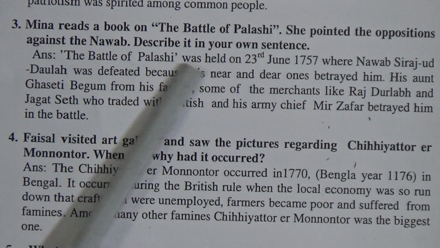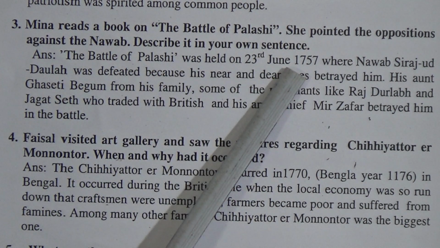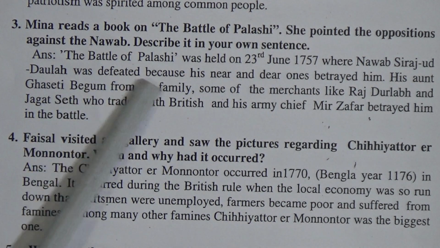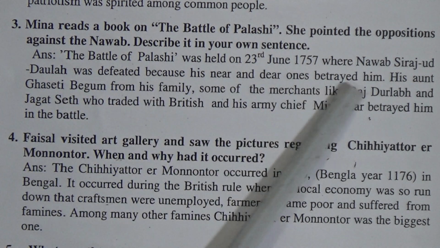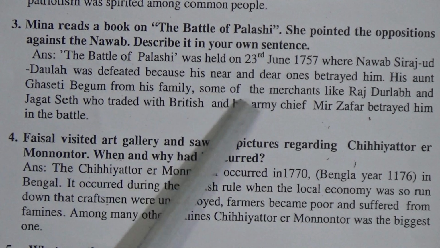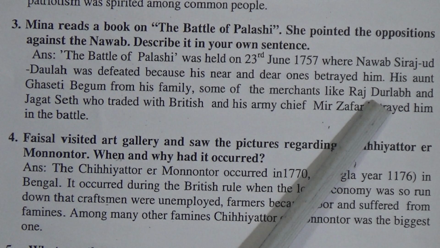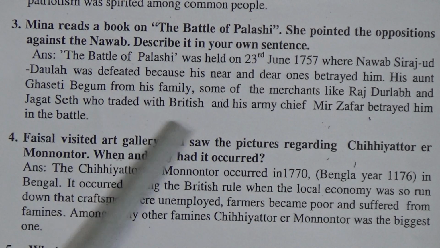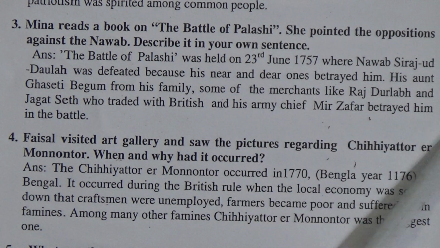The Battle of Palachi was held on 23rd June 1757, where Nawab Siraj-ud-Dowla was defeated because his near and dear ones betrayed him. His aunt Khasiti Begum from his family, some of the merchants like Raidulop and Jagat Seth, who traded with British, and his army chief Mir Jafar betrayed him in the battle.